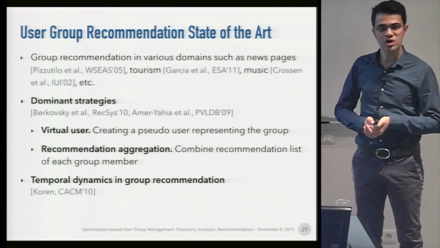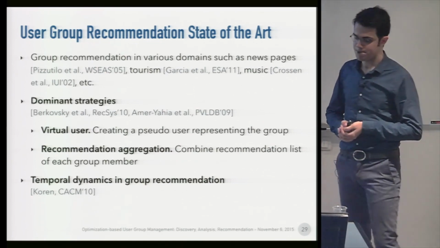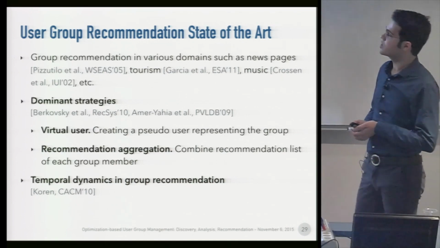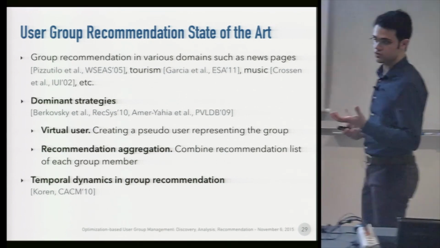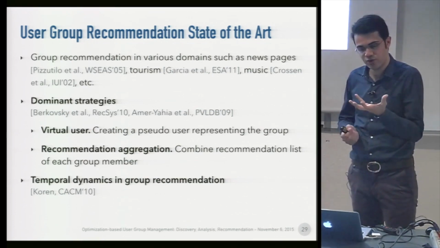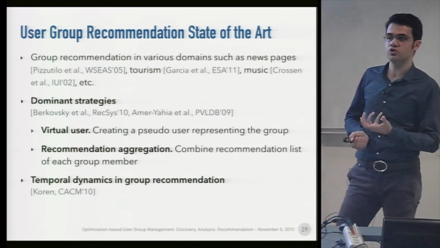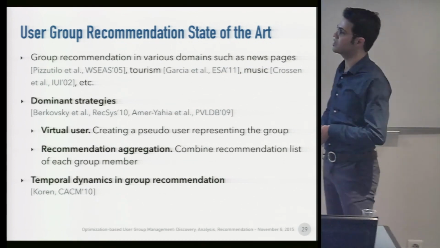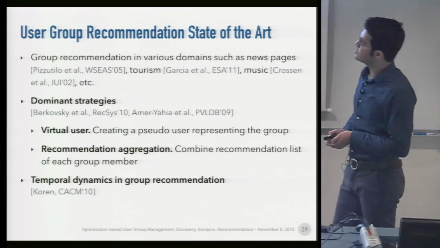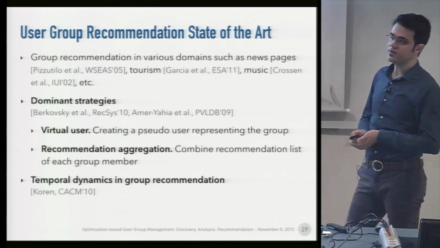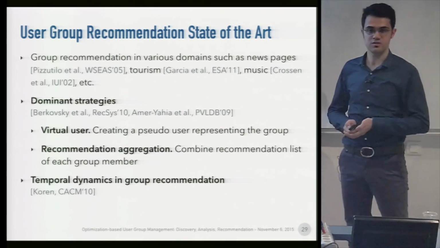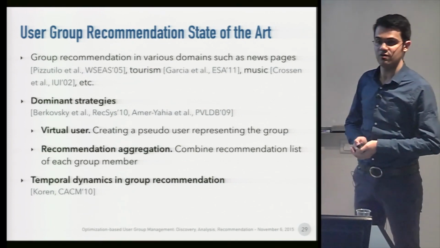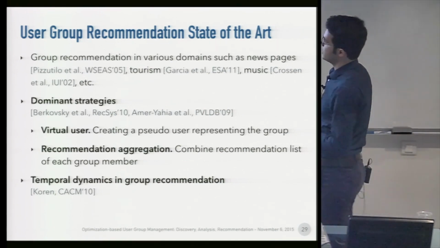There exist two dominant strategies for user group recommendation. The first one considers a pseudo-user for the group of users and tries to recommend to this pseudo-user using classical recommendation algorithms. The second strategy tries to aggregate the preferences of the members of the group to obtain the preference of the whole group.